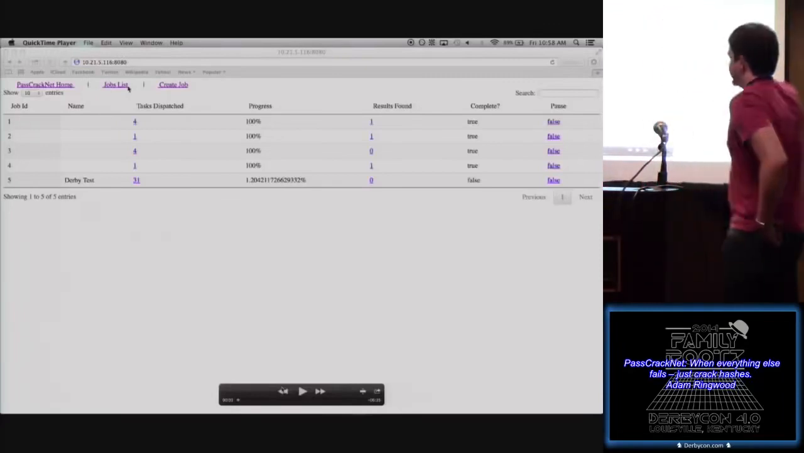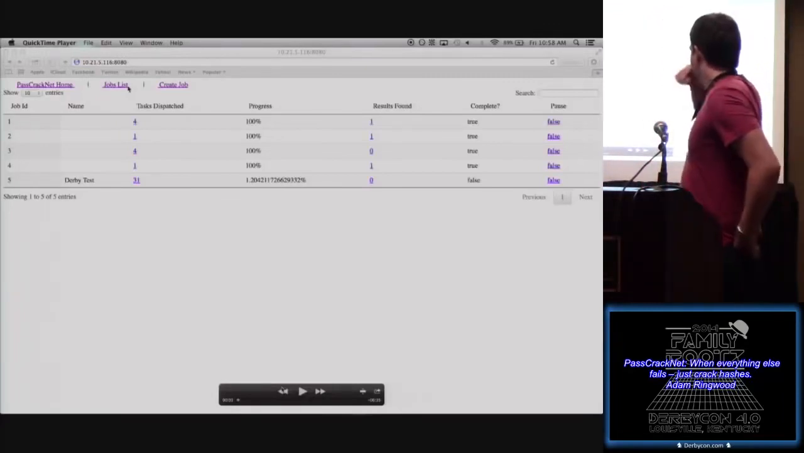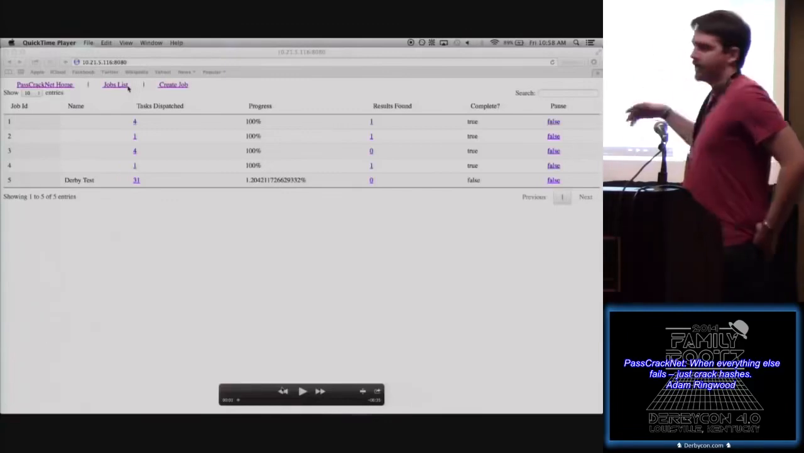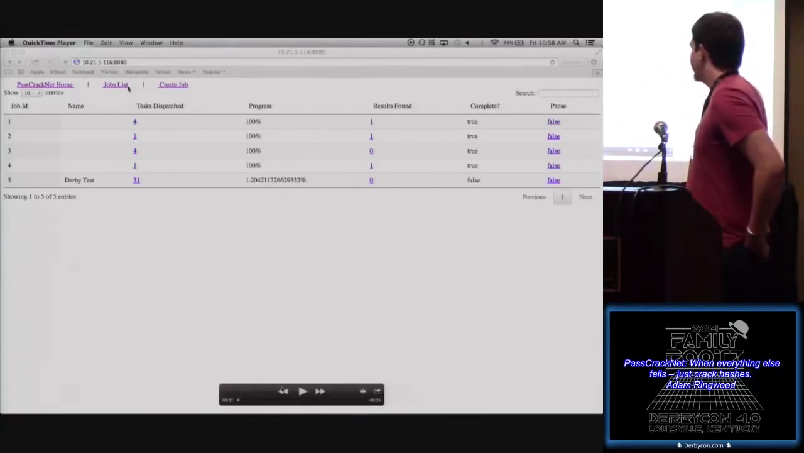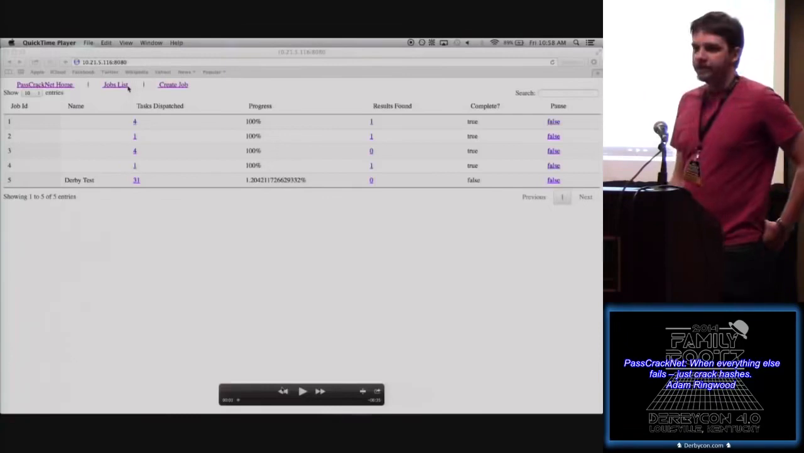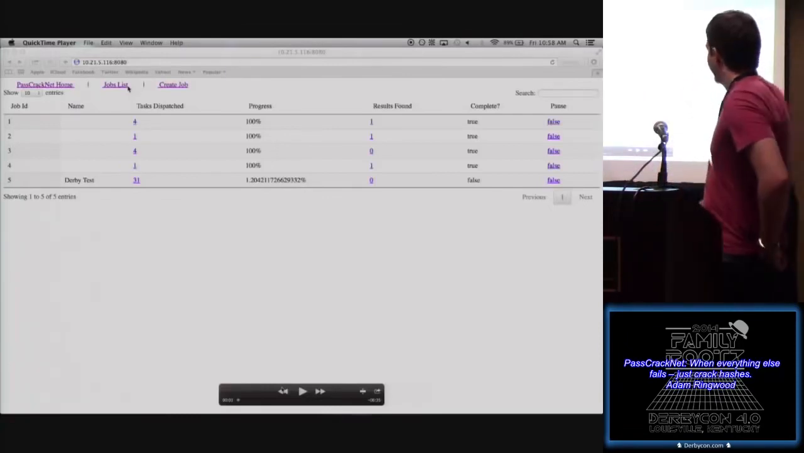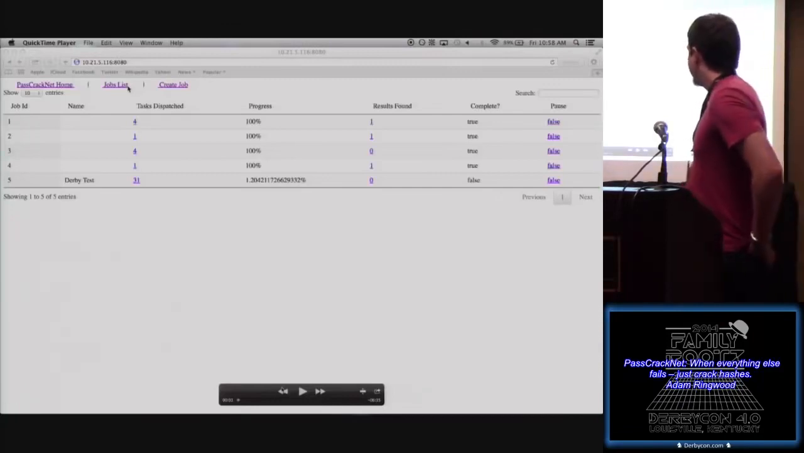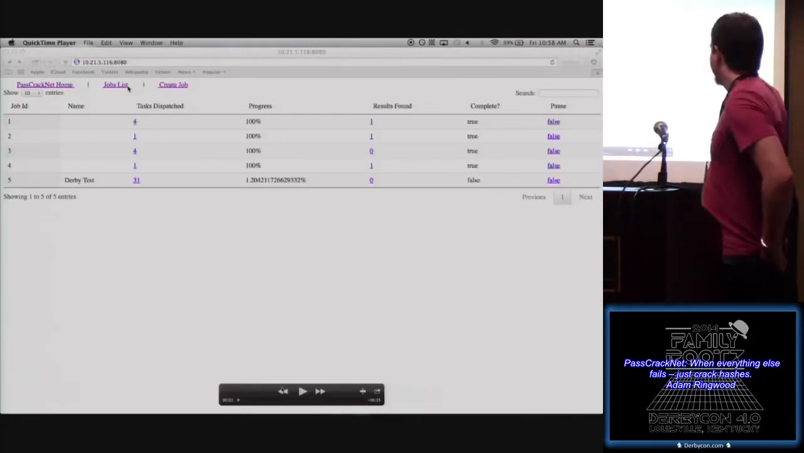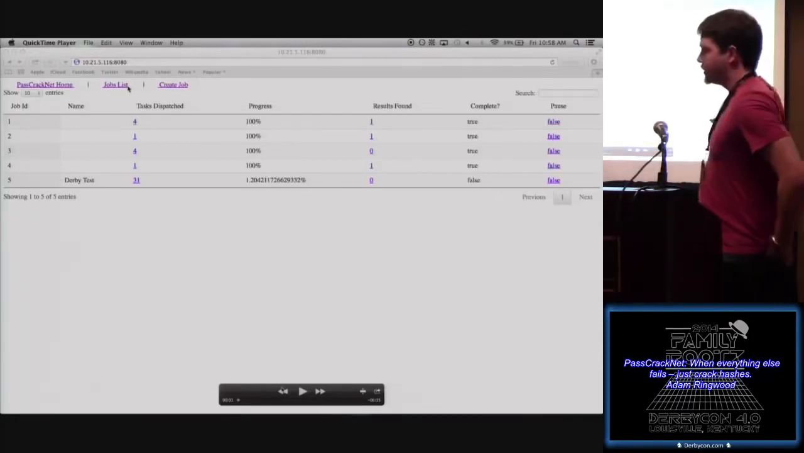So what you see here is the main jobs list. First category is the job ID. That's mostly a machine ID. Then there's the name of the job. This is put in mostly because I'm a human and I can't really remember job IDs real well, so I have to name things. Then there's a list of the tasks dispatched. There's the progress of how far along you are in it, how many results you found, and then whether it's complete. And there's also an option to pause it.